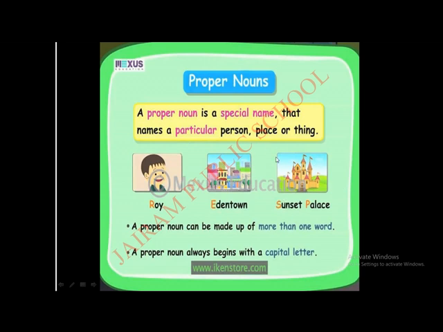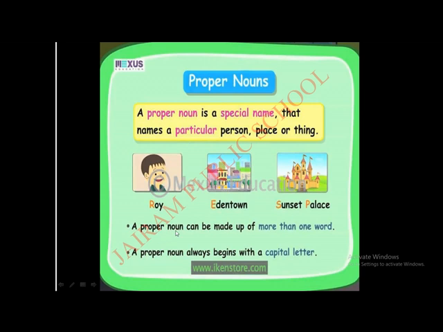This is a palace. But what palace? This is a common noun, only palace. So what palace is this? Sunset Palace. So we are giving it a name, right? If you want to say the common name, that is just a palace. But in the proper noun, we call it Sunset Palace. We are giving a name to the particular place. So that is called Sunset Palace. We are giving some name to the common noun, right? So that is called a proper noun. Understand, children? So again I'll read.